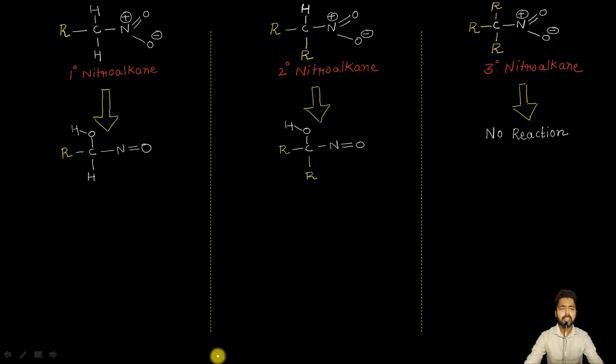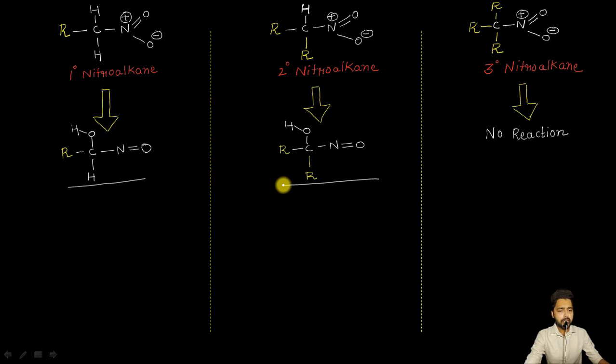On your screen here you can see this intermediate, and we have just seen how it can be generated from the primary and the secondary nitroalkane by the action of acid and water. Now let us continue with this reaction and see what is going to happen at the end of this hydrolysis, and what kind of products we will get when the primary and the secondary nitroalkanes are hydrolyzed. First of all, let us take the case of the secondary nitroalkane.